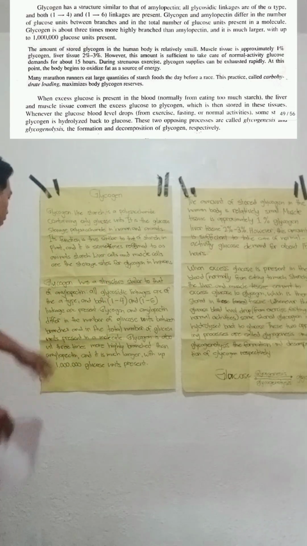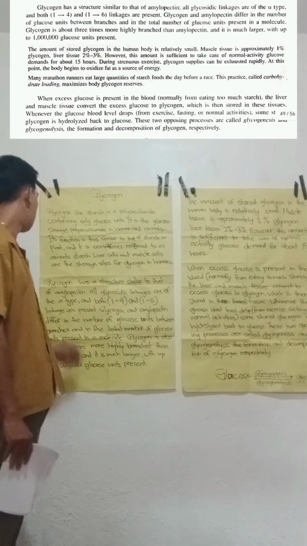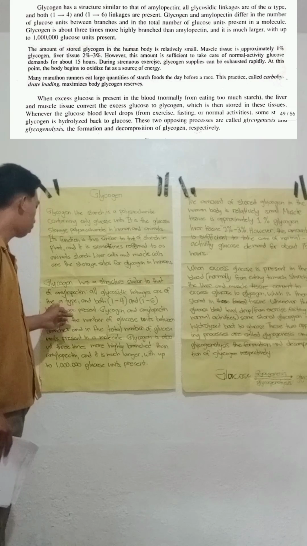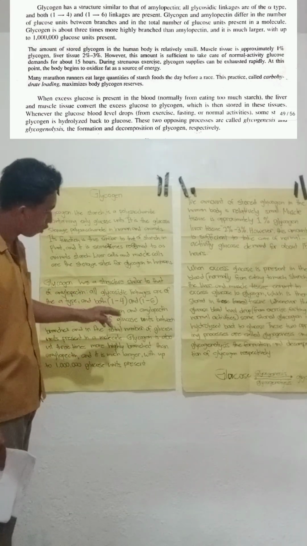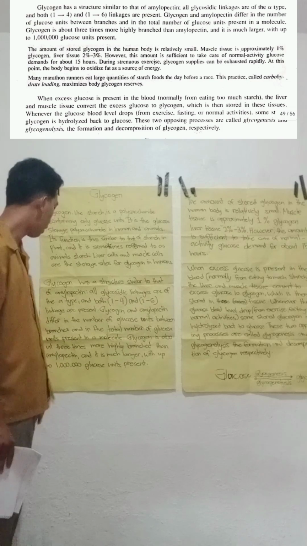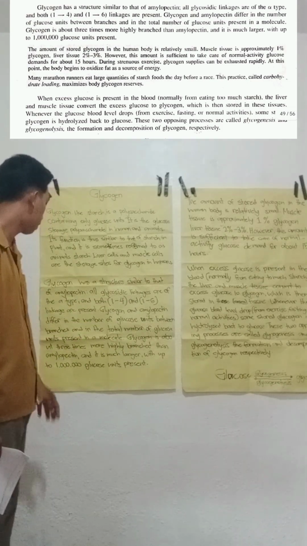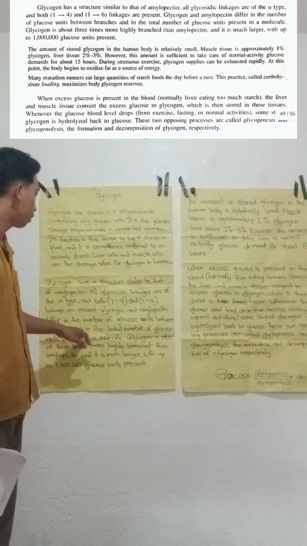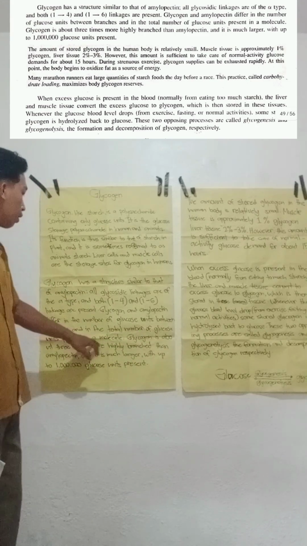All glycosidic linkages are of the alpha type, both 1 to 4 and 1 to 6. They differ in the number of glucose units between branches and in the total number of glucose units present in the molecule.